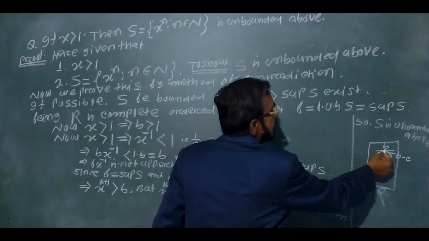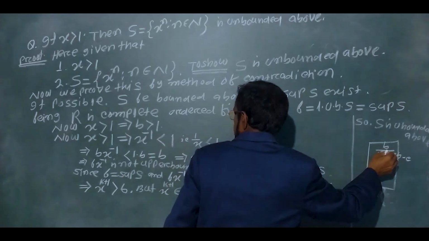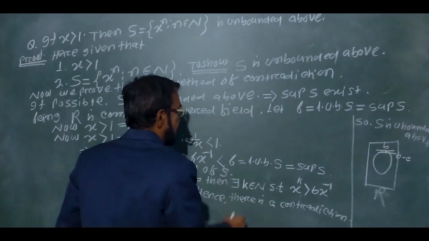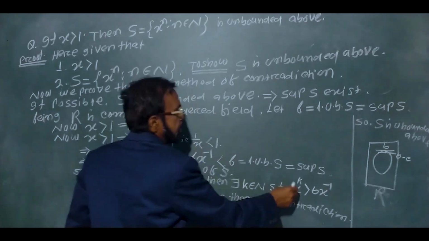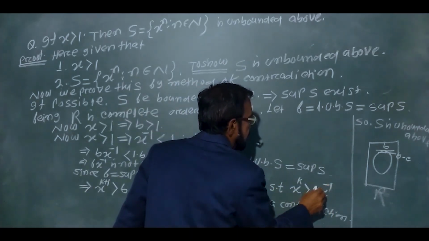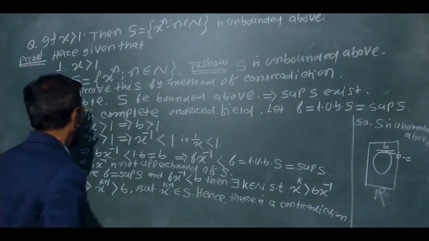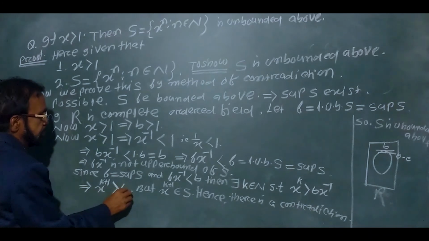Since B is the least, there must exist an element in between, so there must exist k belongs to N such that x to the power k is greater than B x inverse, which implies x to the power k plus 1 is greater than B.